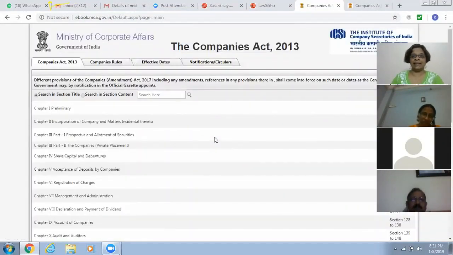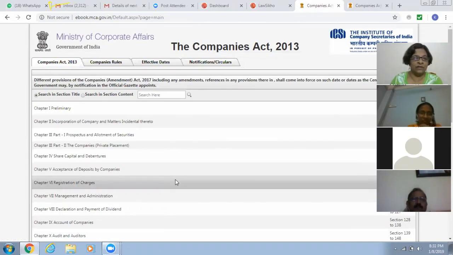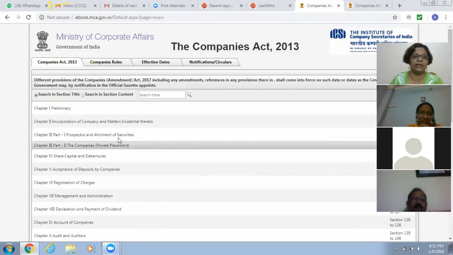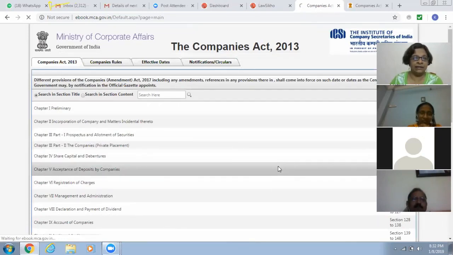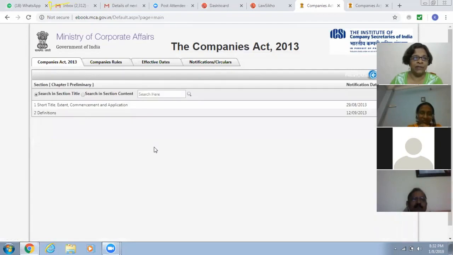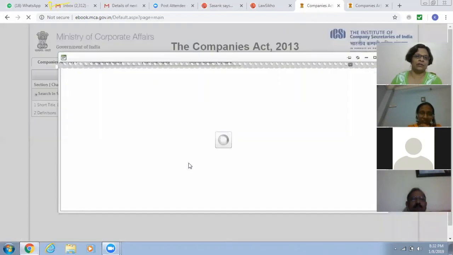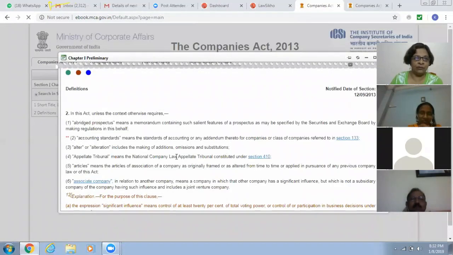So we had a look at the categories of transactions. The first thing when you analyze whether a transaction falls within the category of related party transactions or not is to check whether the category of the transaction falls within any of those types which are specified in 188. And the second thing is to check if it's entered into with a related party. And what's a related party? Let's have a look at that definition, so we'll come to know and analyze what falls within the definition of a related party.